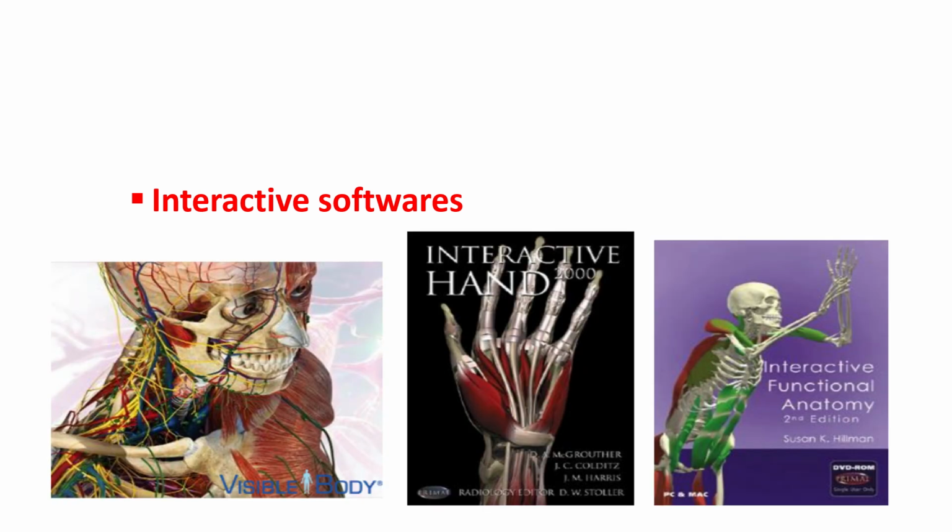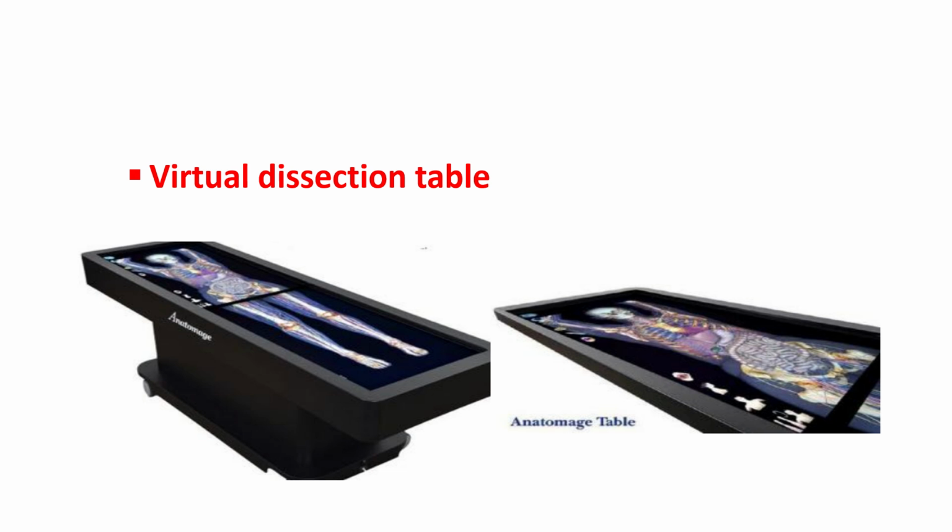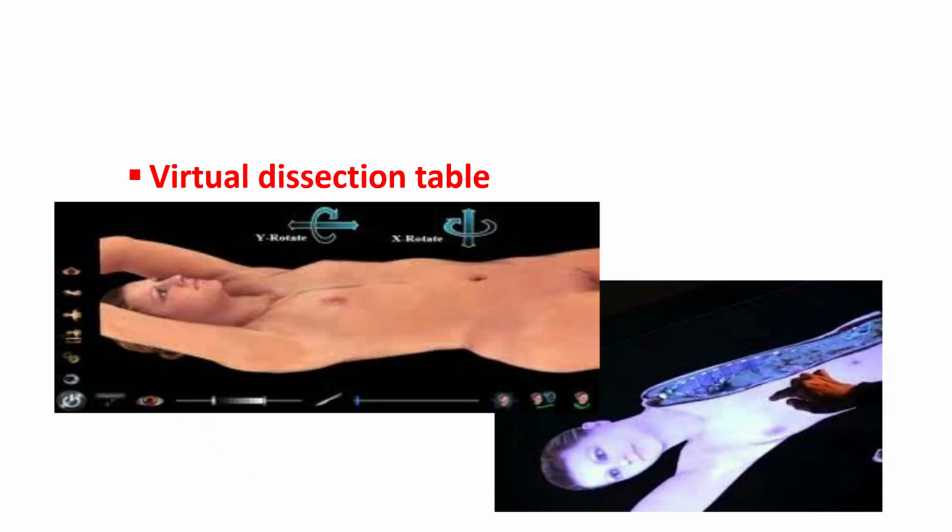Several software packages are currently on the market, including Visible Body, which is very well designed and is used here at our faculty. We also saw the creation and marketing of the virtual dissection table, which does not replace the body, but is a very useful tool for teaching anatomy, so it allows virtual dissections to be carried out. These tables can be used to cut bodies in different directions.